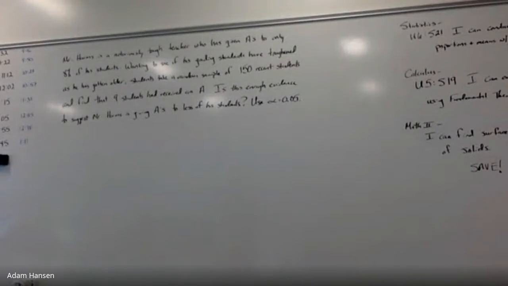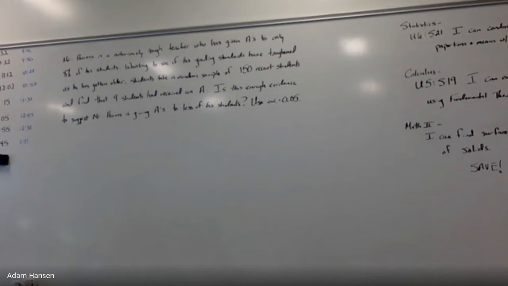Mr. Harms is a notoriously tough teacher who has given A's to only 8% of his students. Wanting to see if his grading standards have toughened as he's gotten older, students take a random sample of 150 recent students and find that 9 have received an A. Is this enough evidence to suggest that Mr. Harms is giving A's to less of his students overall?